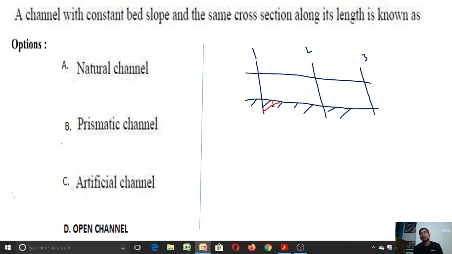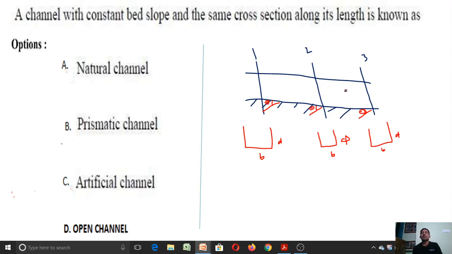The angle theta is the bed slope at section 1, and the bed slope here is also theta, and this is also theta. So the bed slope is constant at every section, and if I take the cross section, that is B into D. This is B and this is D, and here also B and D. So wherever you take the section, the slope is constant and the width and depth of the channel are the same at every section.